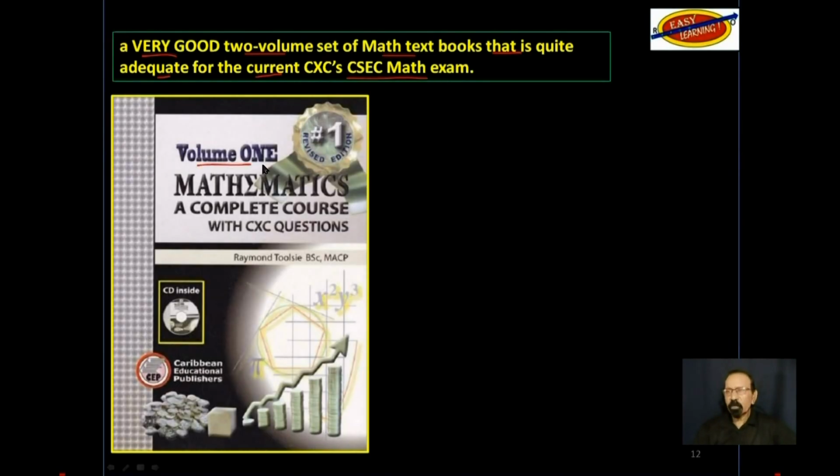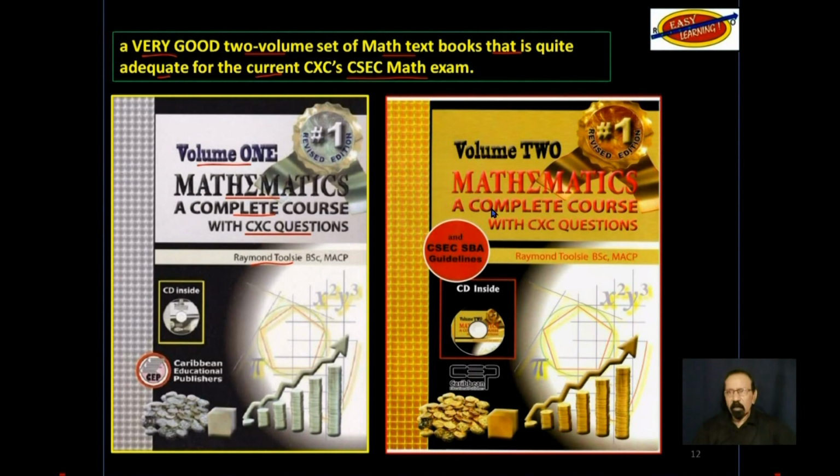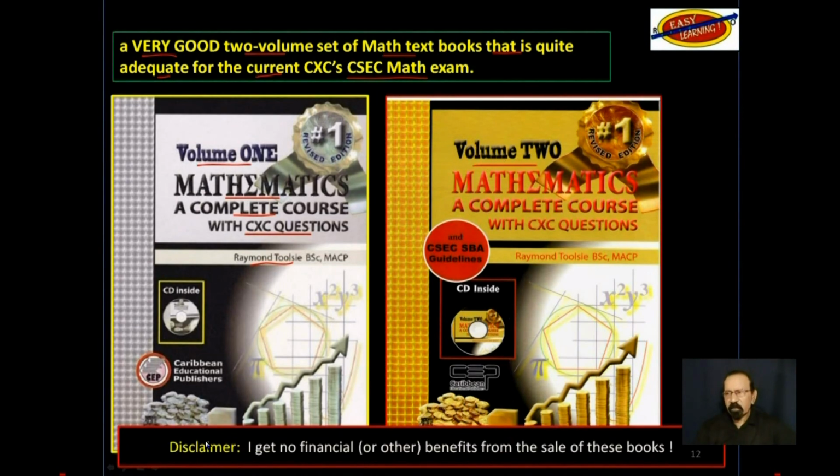This is a picture of volume 1, Mathematics, a Complete Course with CXC questions by Raymond Toolsie. And this is a picture of volume 2. Another disclaimer down here: I get no financial or other benefits from the sale of these books.